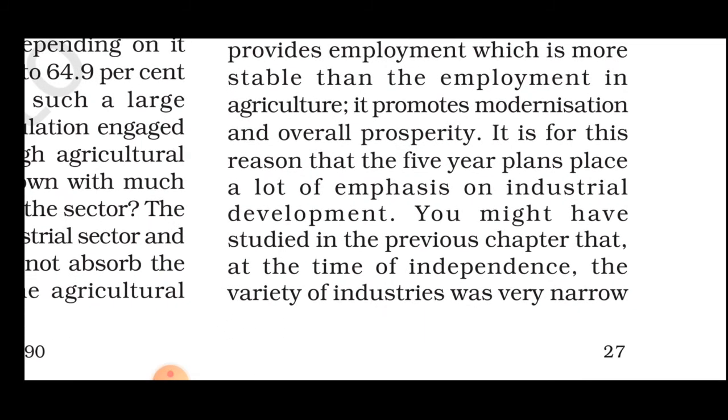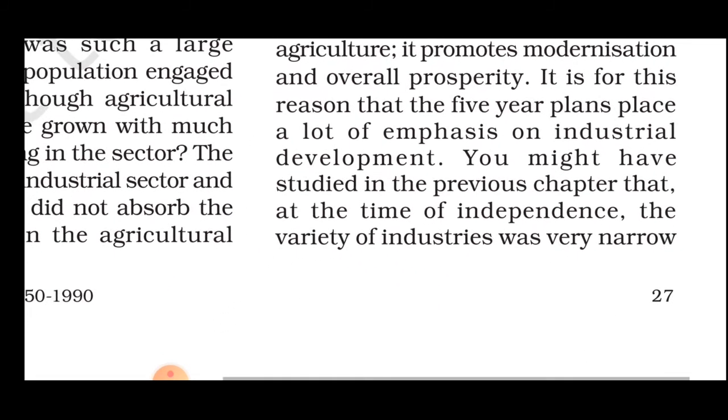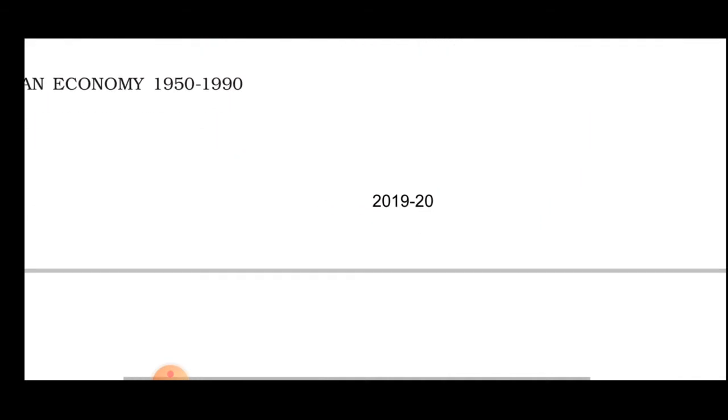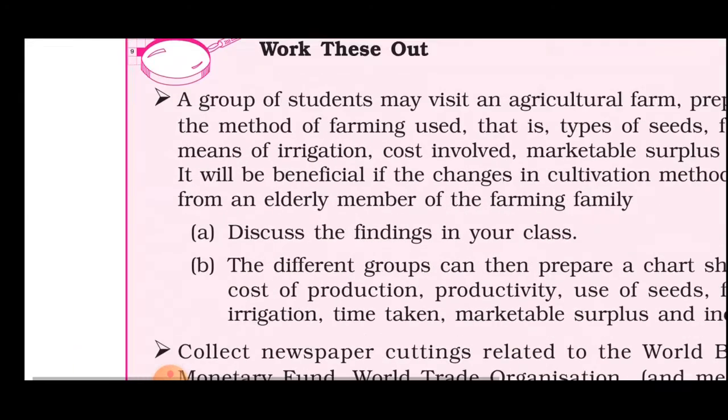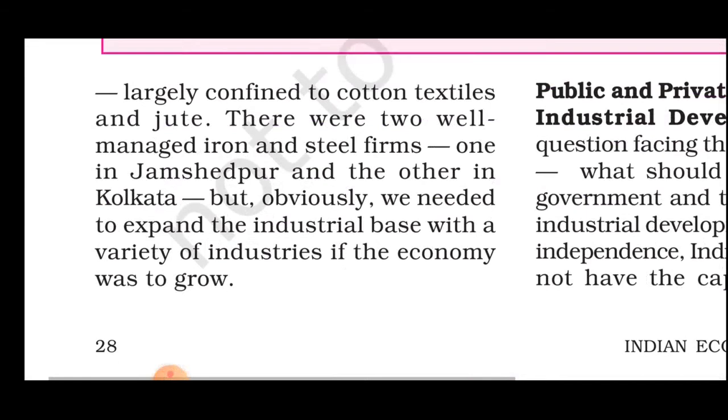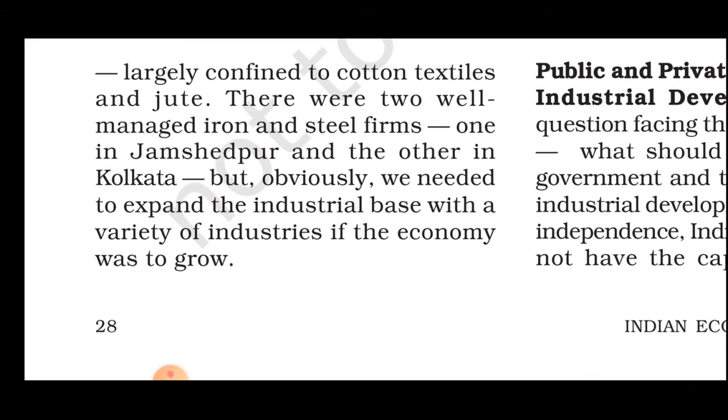You might have studied in the previous chapter that at the time of independence, the variety of industries was very narrow, largely confined to cotton textile and jute. There were two well-managed iron and steel firms, one in Jamshedpur, the Tata Iron and Steel Company, and another in Kolkata. But obviously, we needed to expand the industrial base with a variety of industries if the economy was to grow.